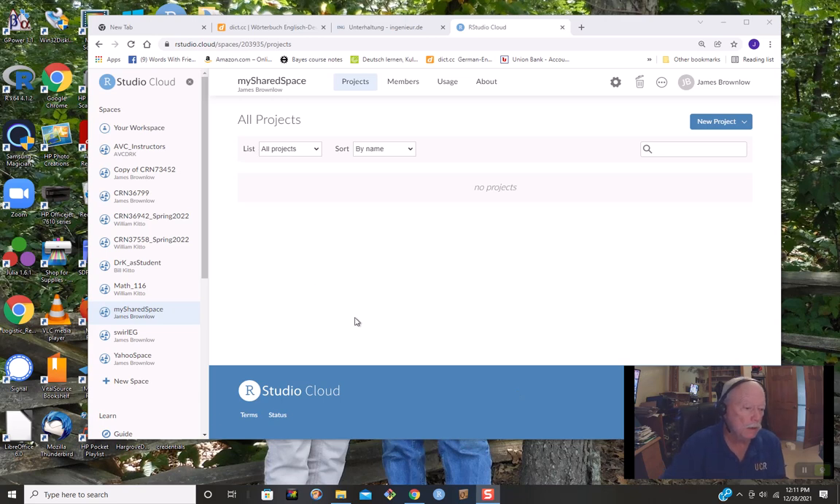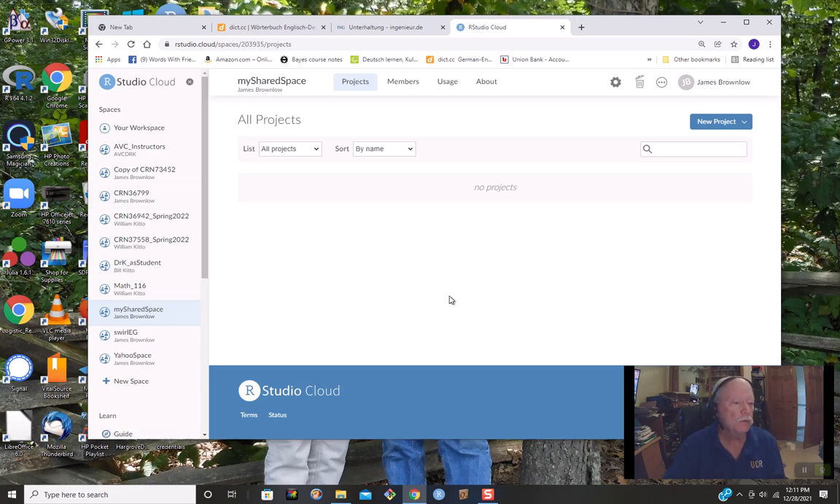Now what I did is I created a space in my RStudio Cloud called My Shared Space. You can see I'm in my shared space and there's nothing in it. There's no project, there's nothing. And so if I want to open a project with this, it will come with only the requisite base project entries that RStudio provides, and will not have the packages that we need for working the write-ups that we're doing in this class. So here's how we do it.